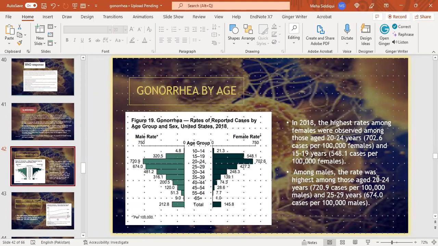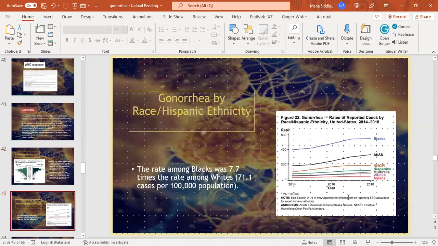This is gonorrhea by age in 2018. These are the statistics for the US. The highest rates among females were observed among those aged 20 to 24 years and 15 to 19 years. Among males, the rate was also highest among those aged 20 to 24 years, with 720 cases per 100,000 males, and 25 to 29 years, with 674 cases per 100,000 males. The rate among blacks was 7.7 times the rate among whites.